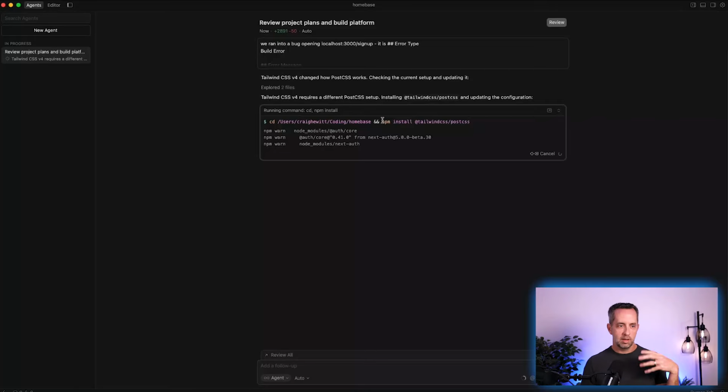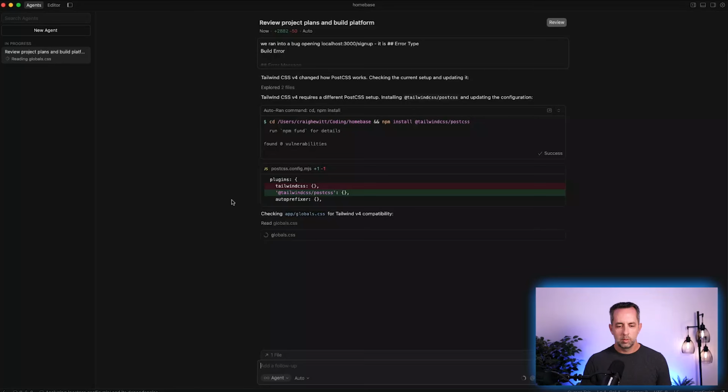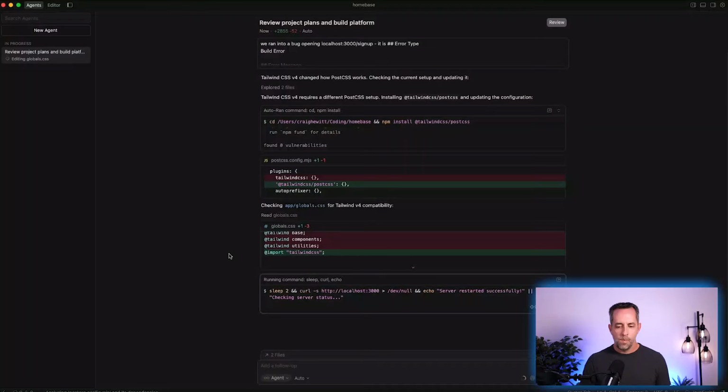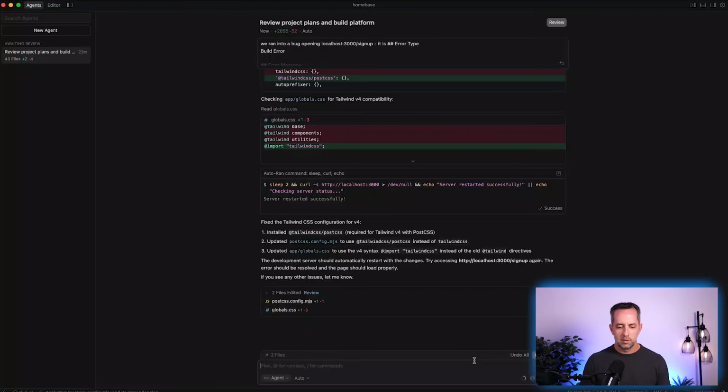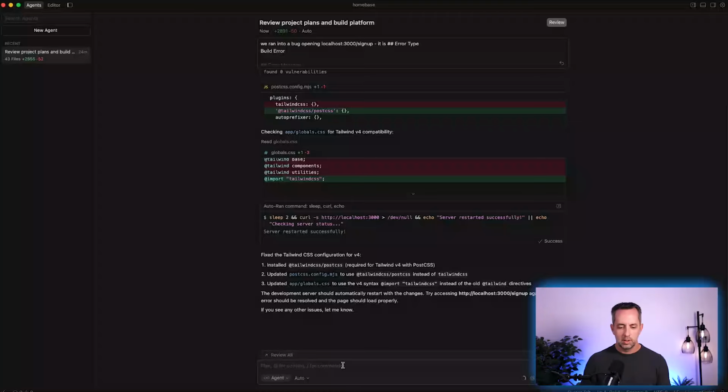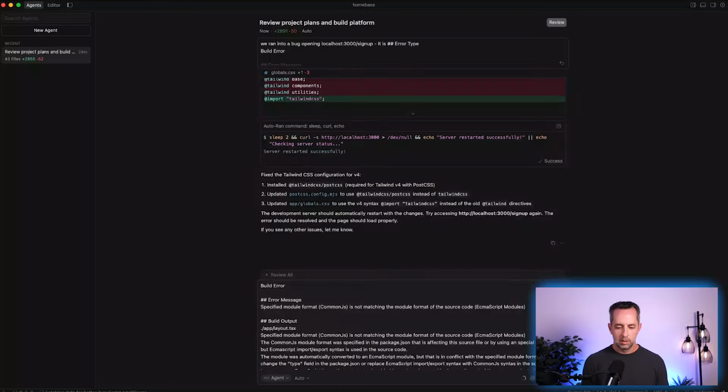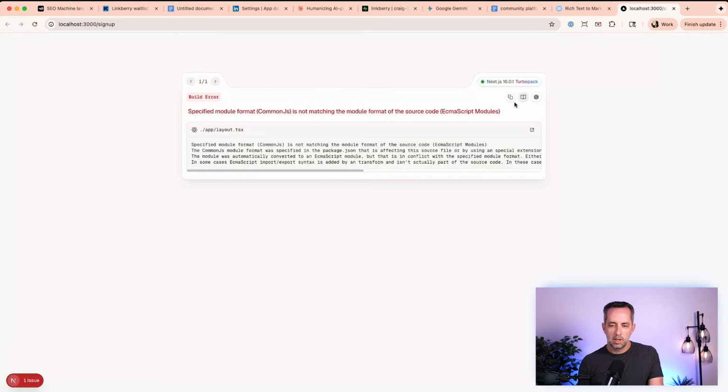npm is running automatically because we gave it permission to run that anytime it wants, which is cool. Okay, it thinks it fixed it and should be restarting the server. Not. Okay, another. Okay, so that's fine. I don't know what it did here. So another bug. And by the way, I'm just clicking the copy button here. Next.js apps are really good at giving you exactly what's going on. I always just copy this, and this pops up when you click here. So if you haven't done this before, that's kind of the situation.